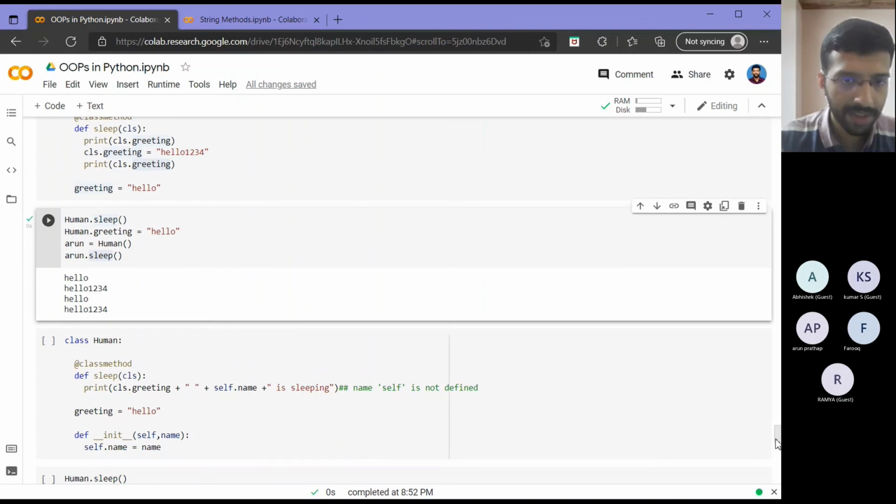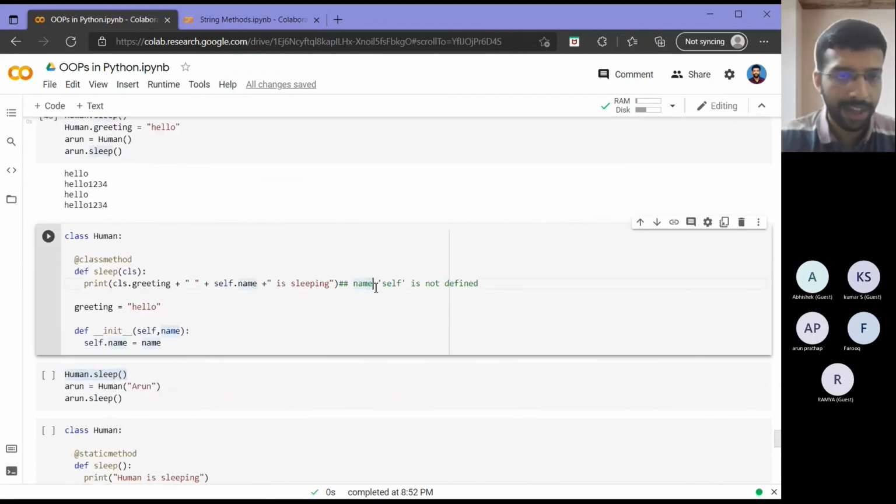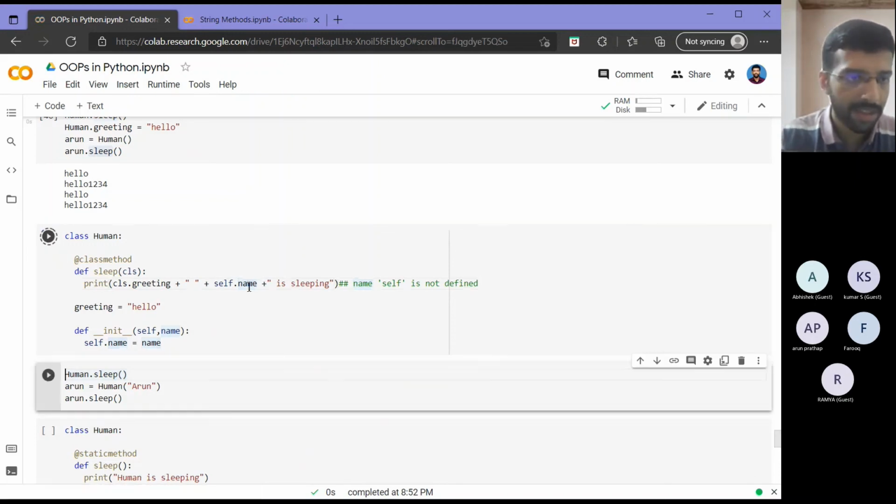Now let's modify it slightly further, like what I wanted earlier, that I want the name of the person to be printed along with this. For that, we want to append the self.name also here. So let's see that. I am using the constructor from the previous example. I am defining a human with name Arun, and I am calling Arun.sleep.